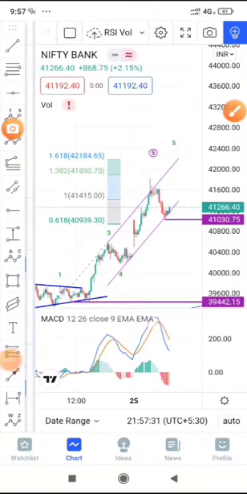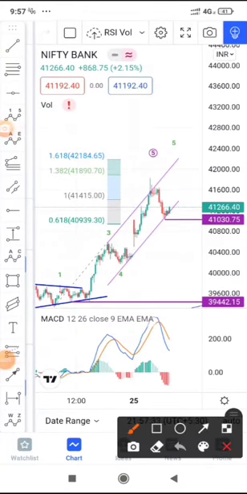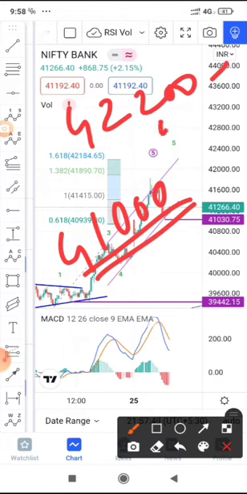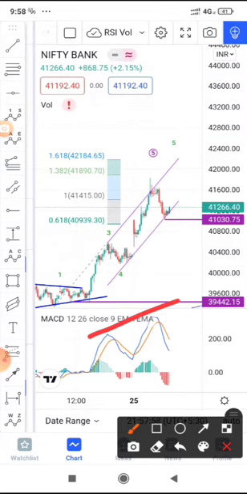Okay, to summarize the next day move, we can say that if Bank Nifty starts trading below 41,000, then it could turn bearish. So we need to watch out for that. And for upside, it should go till 42,200 and 400 something. We need to see whether there is a gap up tomorrow opening, and if it sustains the gap for 15 minutes.